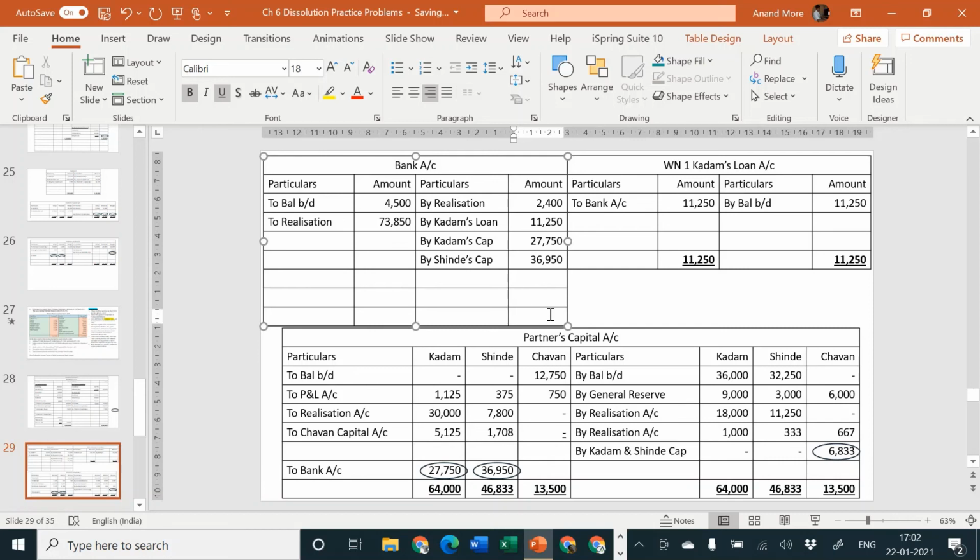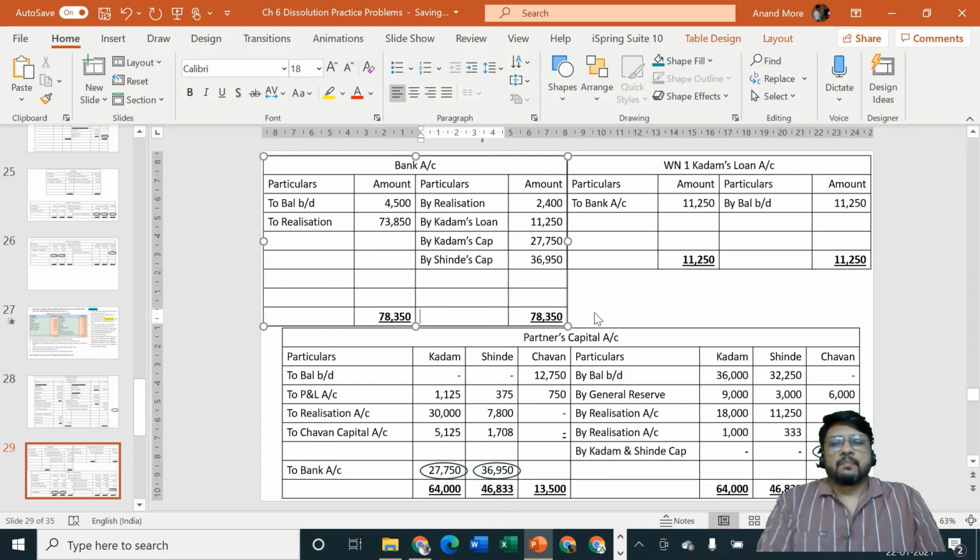If it tallies, good; if not, there is a mistake. Let us check the thing. 27,750 plus 36,950 plus 11,250 plus 2,400 is equal to 78,350. And then let us consider debit side. It is 4,500 plus 73,850, that comes to 78,350. So our bank account is tallying.